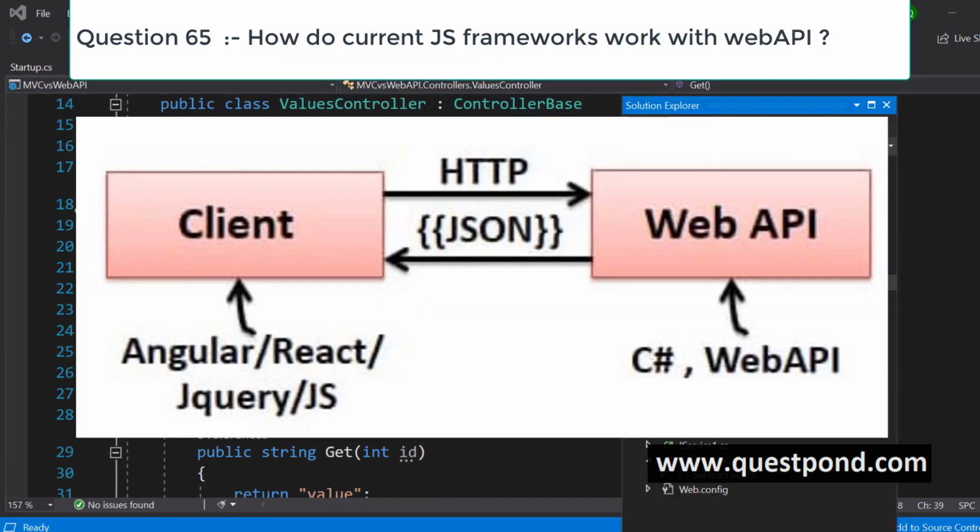With new JavaScript frameworks like Angular and React, how is the current Web API integrated, or how is Web API integrated? So Web API is integrated in a completely client-server manner. The Angular project or the React project or whatever is your mobile app, right? They are completely different solutions altogether. They are deployed separately.